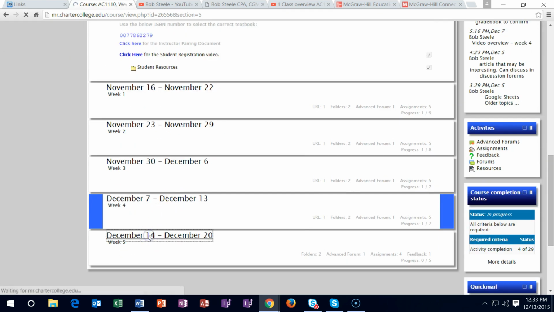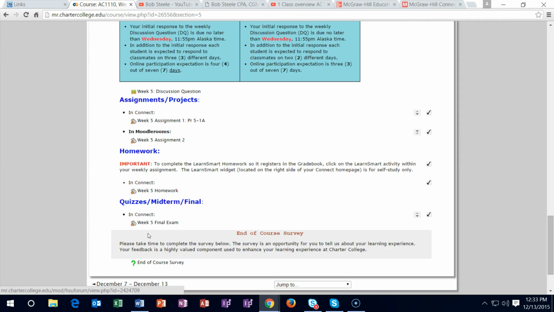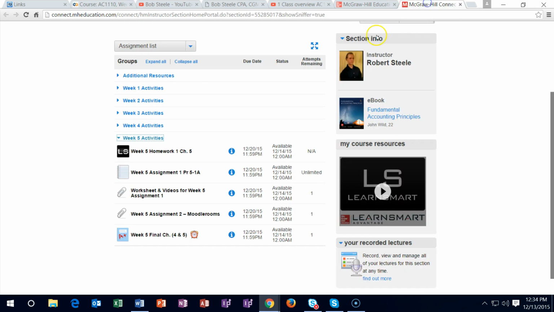And we're in week 5. So then we have the Connect assignments. So that's going to be the Learn Smart assignment. So make sure to pick those up. Also want to point out that if you finish the Learn Smart assignment, then oftentimes it'll keep letting you in there. There should be only like 25 to 30 questions. There shouldn't be any more than that.